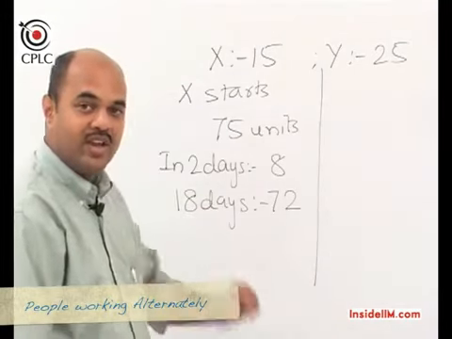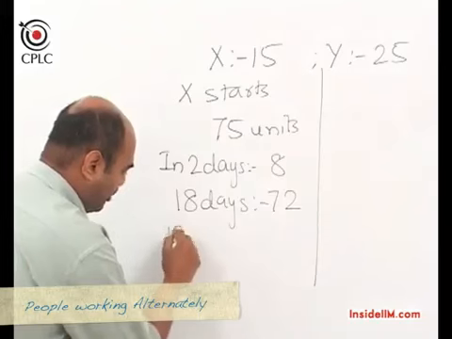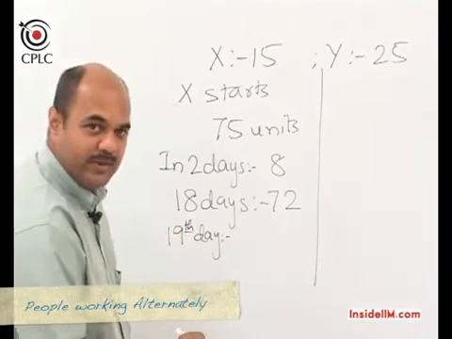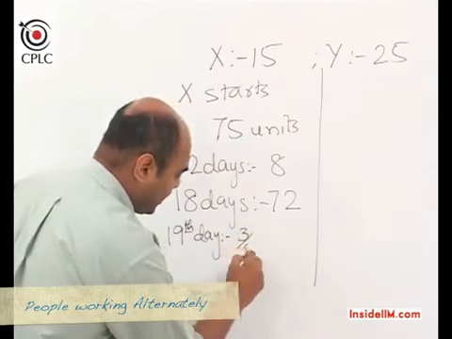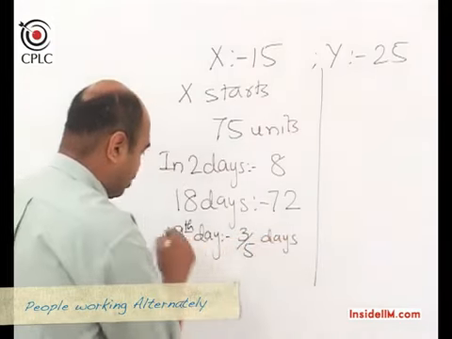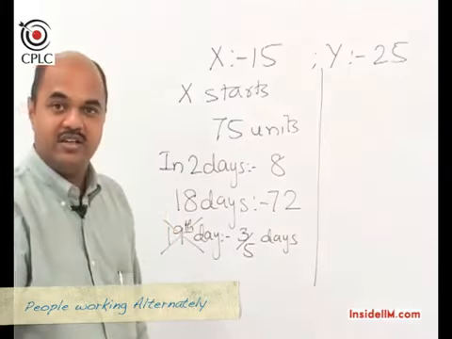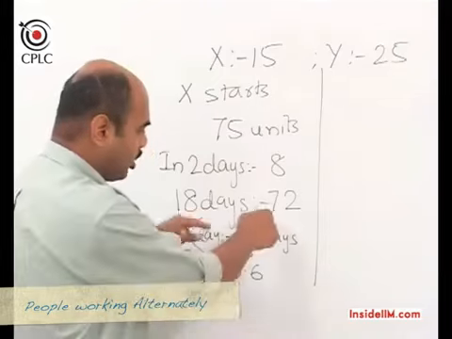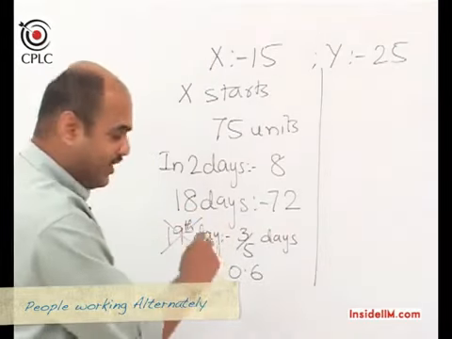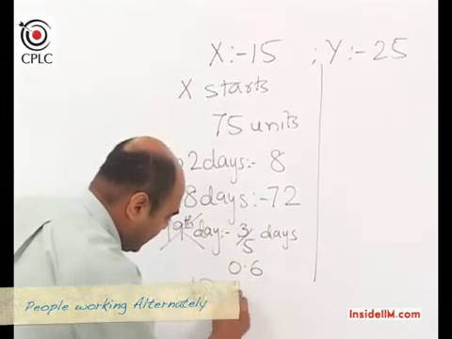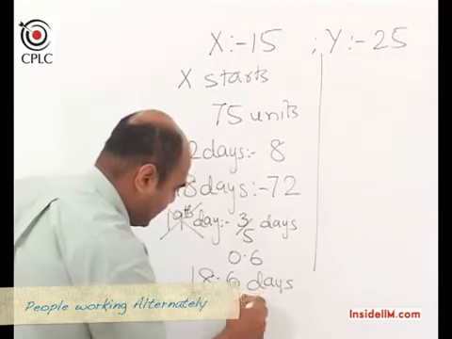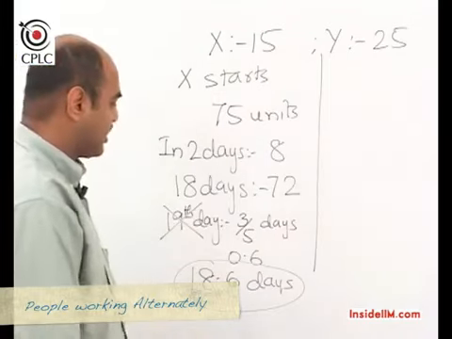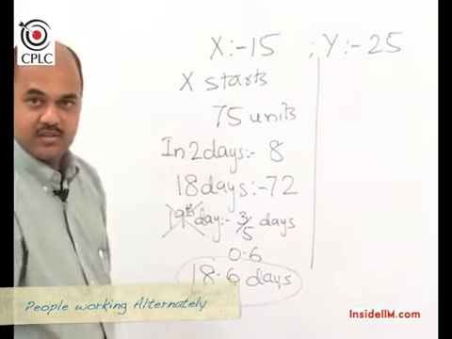So since only 3 units are pending, on the 19th day 3 units will be completed in 3 by 5 days, so we don't even need the entire 19th day, we need only 0.6 more beyond the 18 days, and hence our answer is in 18.6 days the entire job would be completed. This is the case when we know X starts.